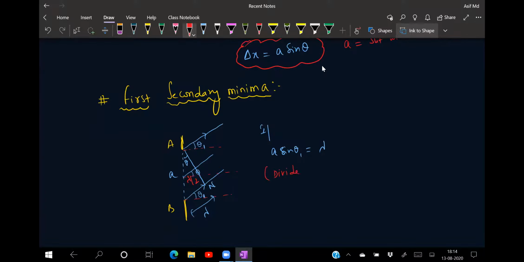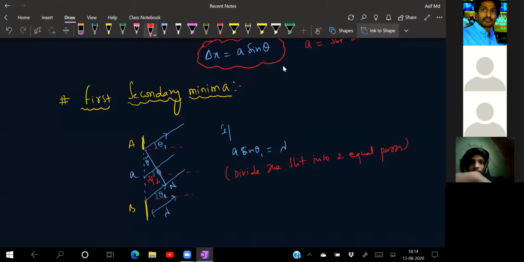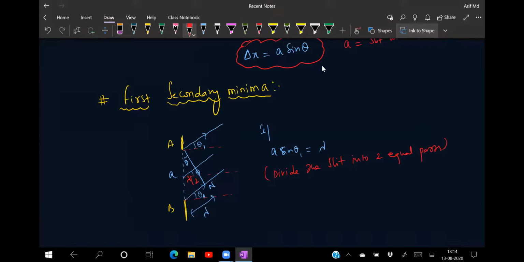Divide the slit into two equal parts. Now see, exactly from A to B, the distance is nothing but small a. Now for path difference, if B to N is equal to lambda, then from the center to this point, exactly half of this distance, this becomes lambda by 2.